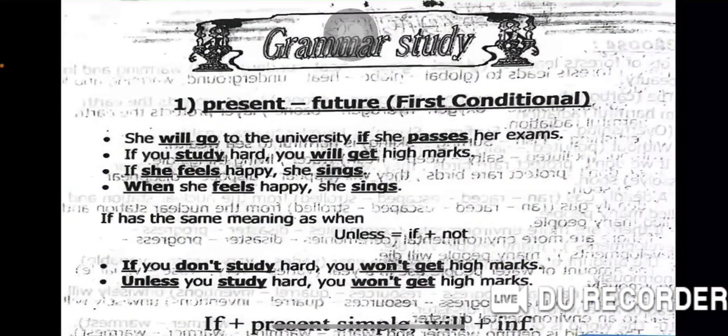Now, we are going to take present and future in the first conditional, if. She will go to the university if she passes her exams. We put if in the middle. After if comes the present simple. Before if comes the future: will plus verb infinitive.